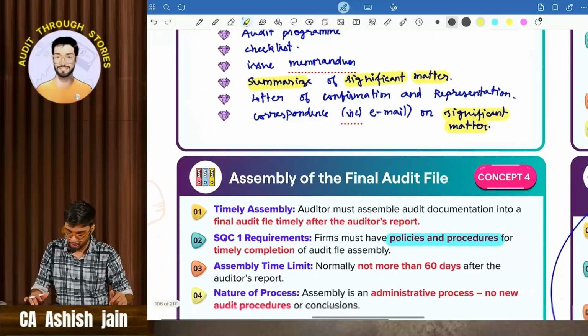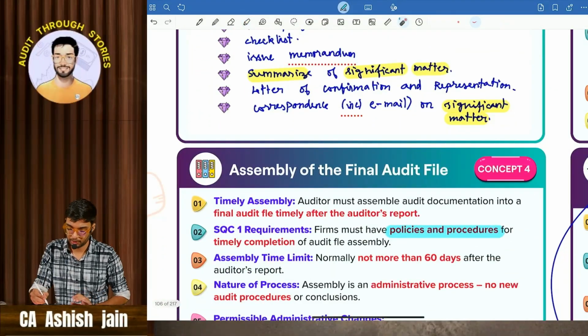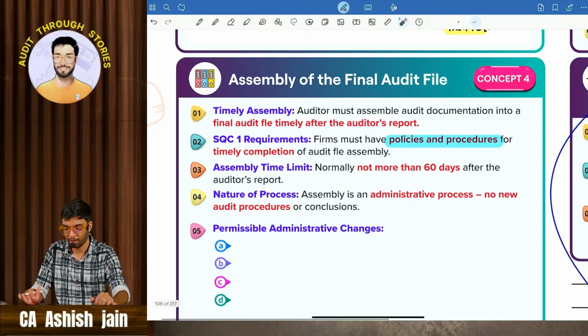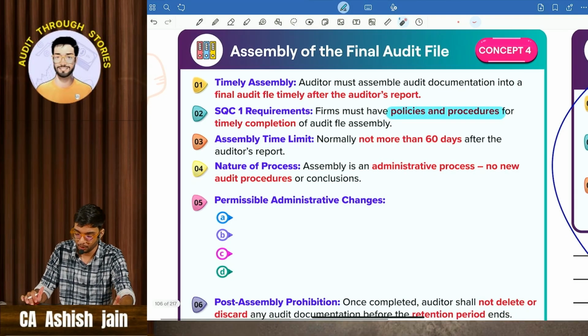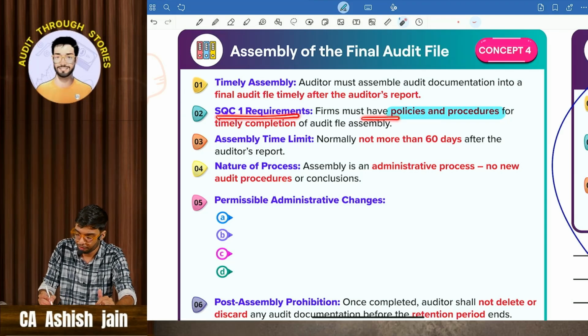Now comes concept number 4, a very easy concept: assembly of the final audit file. When do you have to assemble it? As per SQC1, the firm must have policies and procedures for timely completion of audit file assembly. So as per SQC1, what is the time limit given?